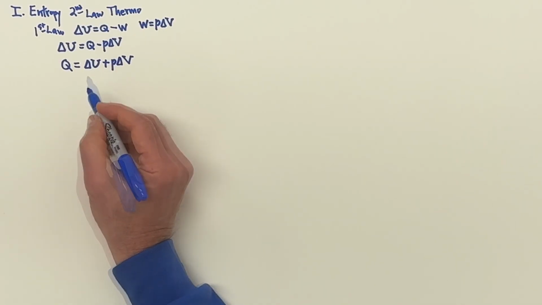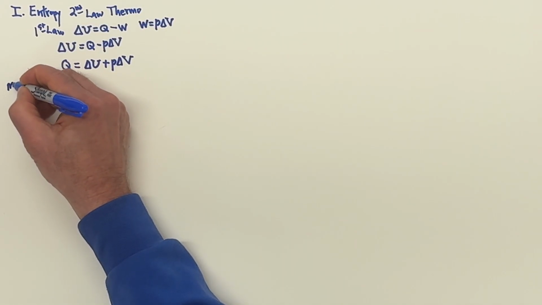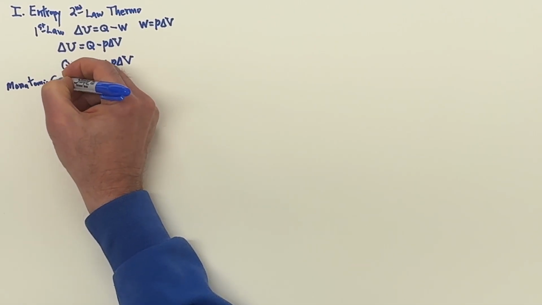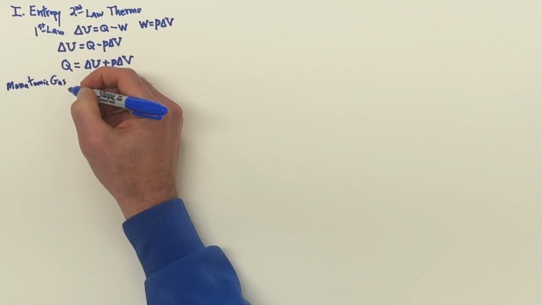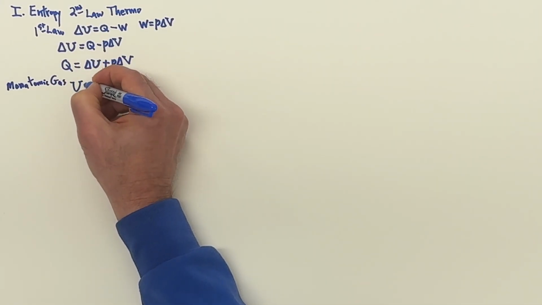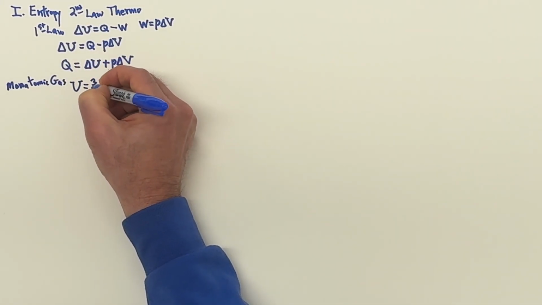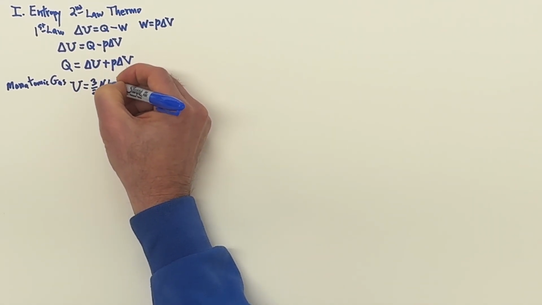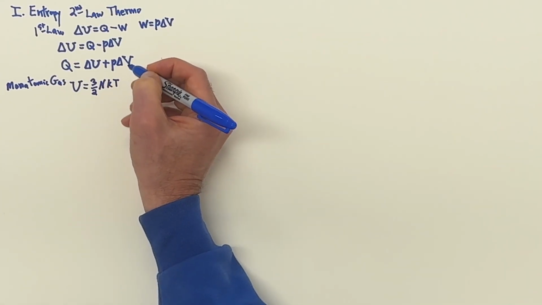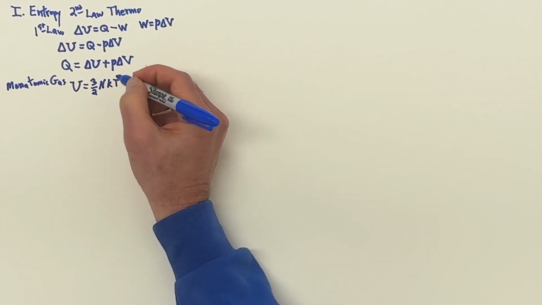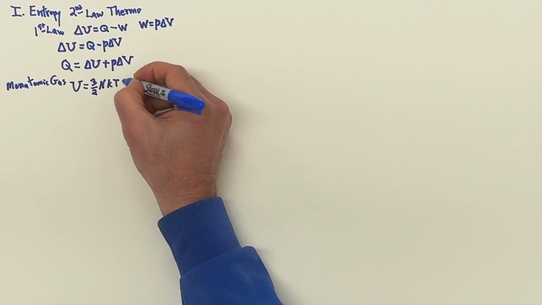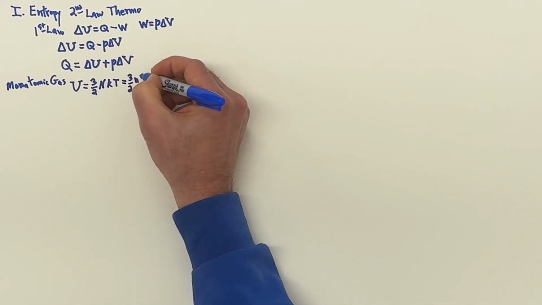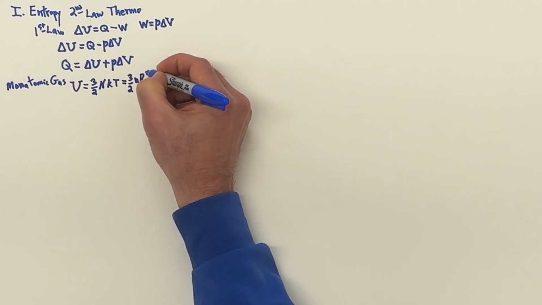So now let's look at the simplest gas, the monatomic gas. And in the monatomic gas, the energy is equal to 3/2 times the number of particles in the gas times kT. Now, we also have done in the past to show that this is also equal to 3/2 times the number of moles, where the Boltzmann constant gets replaced by the ideal gas constant.